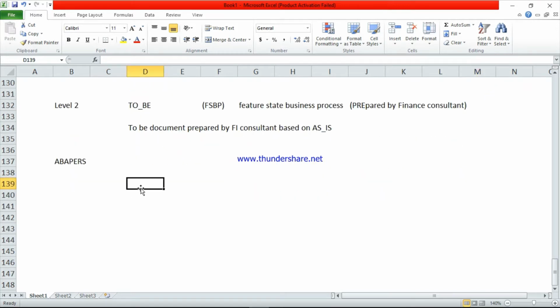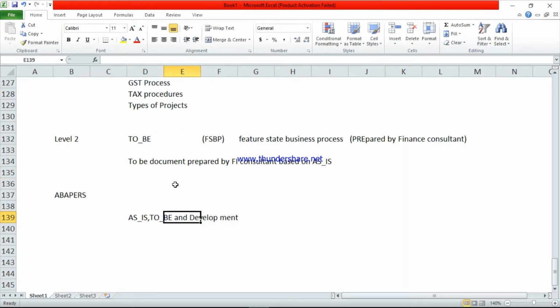So that document is called as is, to be, and development. So based on level 1 and level 2, this finance consultant will prepare one more, the last document.